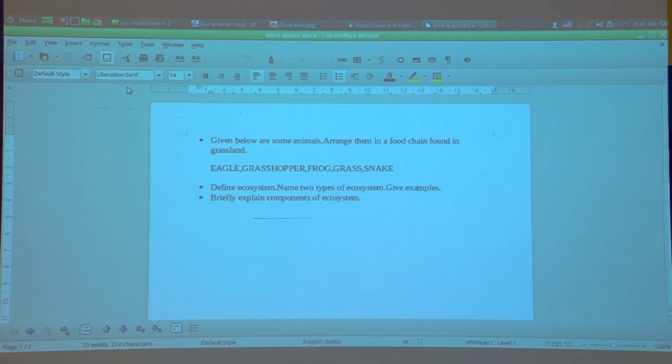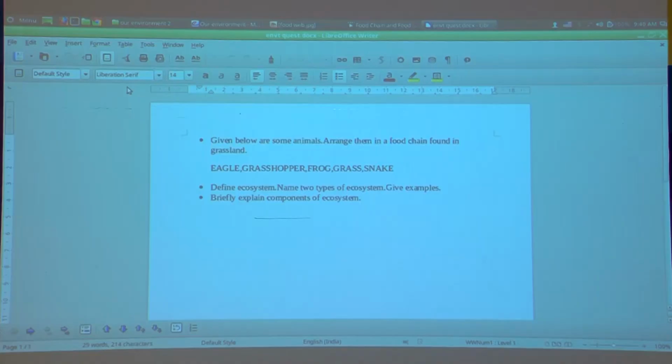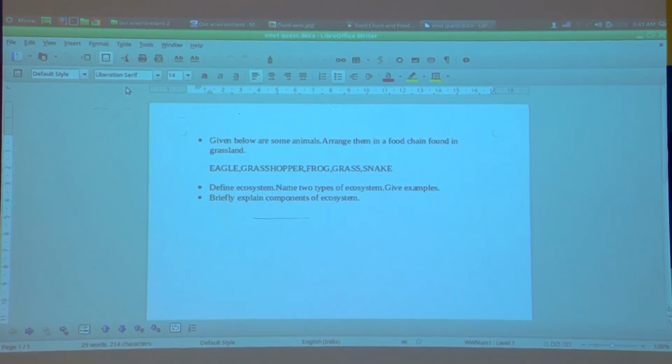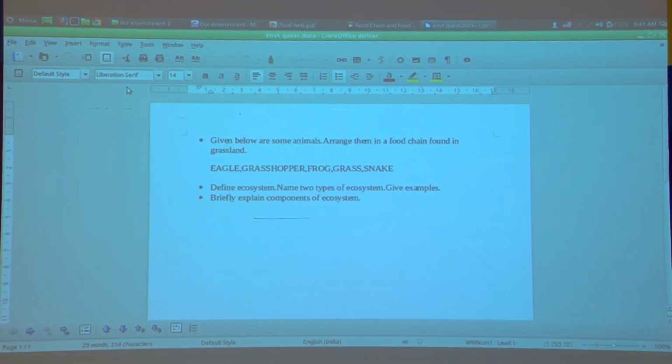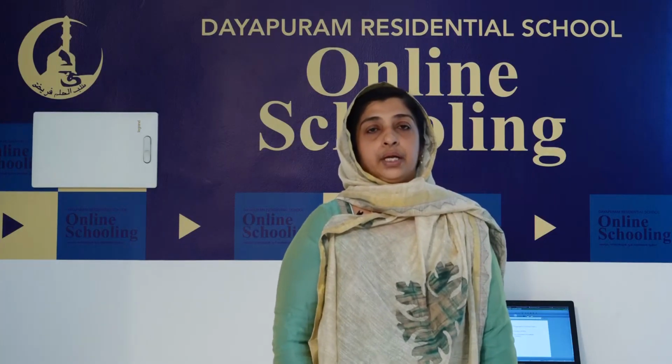Okay, children, now we have completed the section Our Environment, the introduction. Now for tomorrow, you just do this section, just you can copy it. The first one is, given below are some animals, arrange them in a food chain found in grassland. And the second one is define ecosystem, name 2 types of ecosystem, give examples. And the third one is briefly explain components of ecosystem. You can write it and bring it for the next class. I'll be valuing at that time. Thank you.